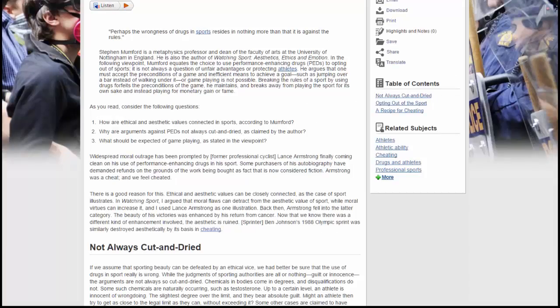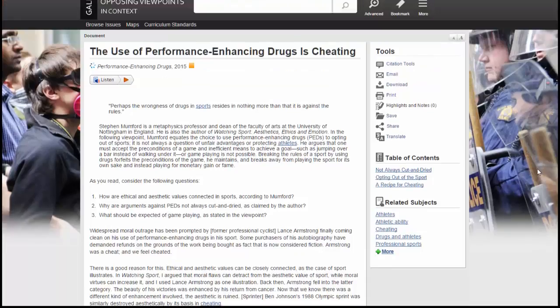Okay, so here is the article that I found. Let's say I was doing my research paper on why I think performance-enhancing drugs, such as steroids, should be banned from sports in order to keep the sport clean and fair. So here's the article that supports my opinion that these steroids should be banned.